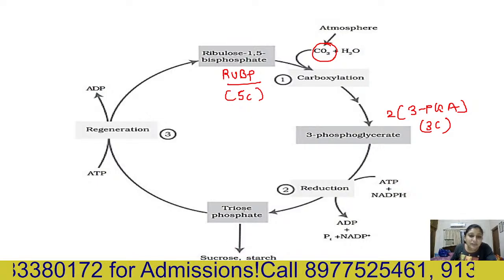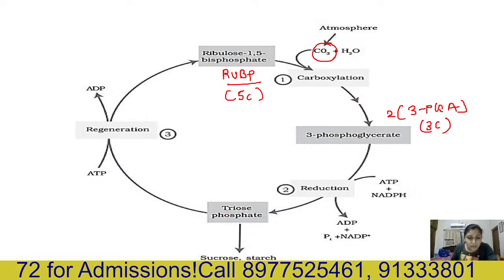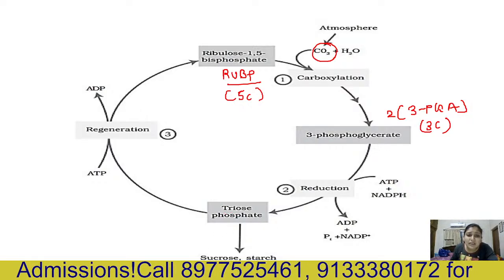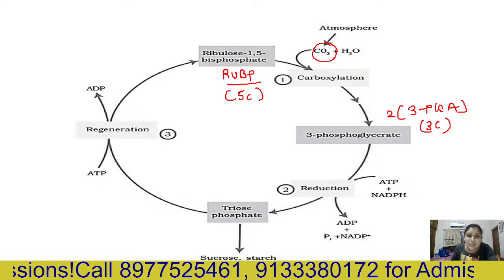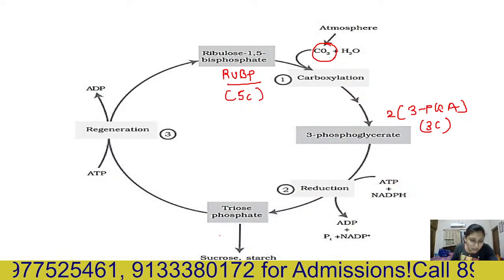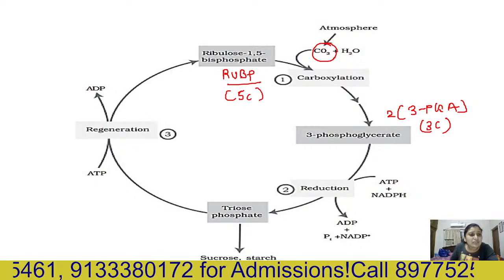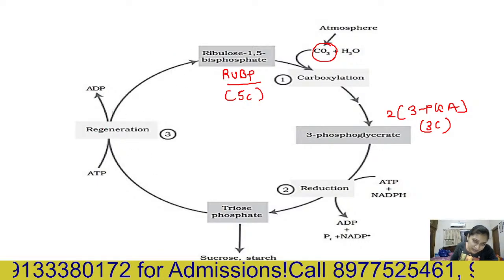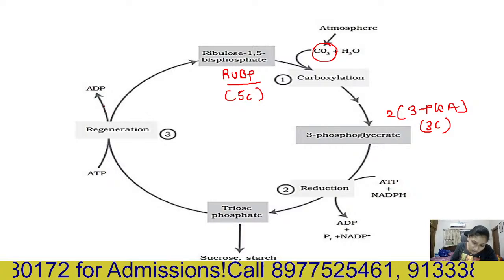Then again only 1 carbon dioxide enters here. After 6 cycles, 1 molecule of glucose is fixed, and after that regeneration of RuBP occurs, and at that time 1 ATP is used here.